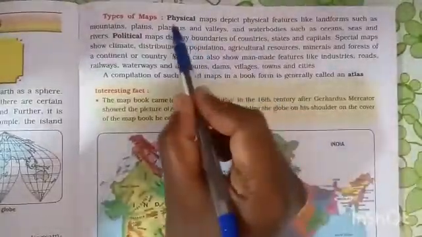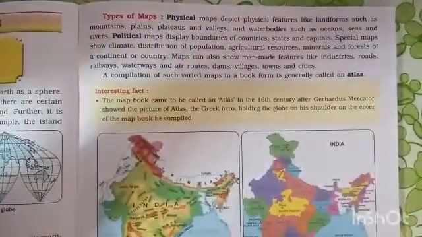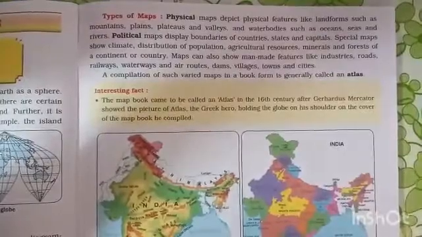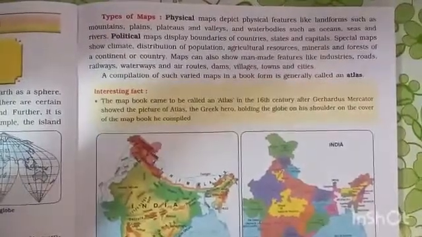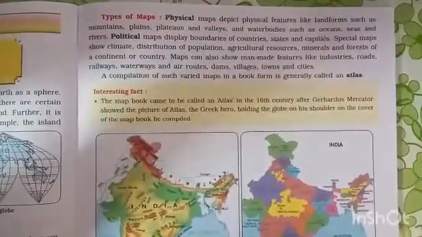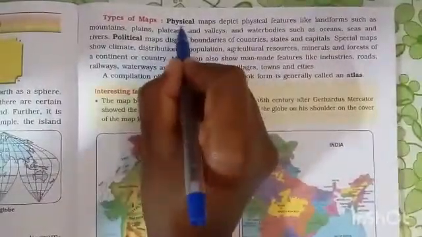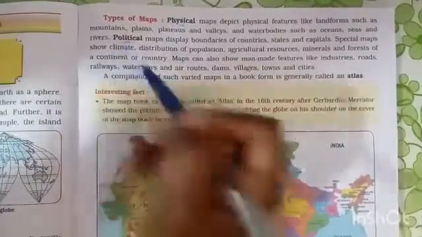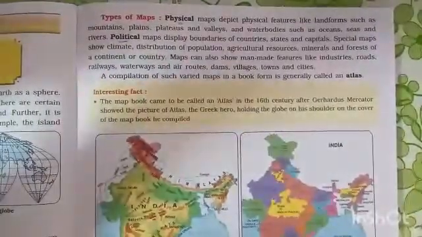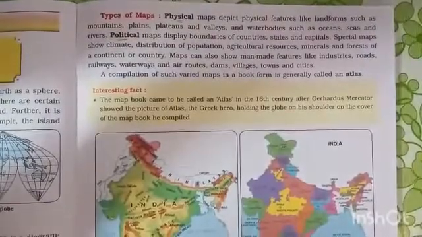I gave an introduction on this topic. There are three types of maps. First one is physical map, second one is political map, and third one is topographical map. So these are the three types of maps.